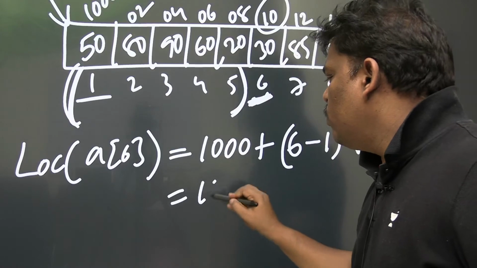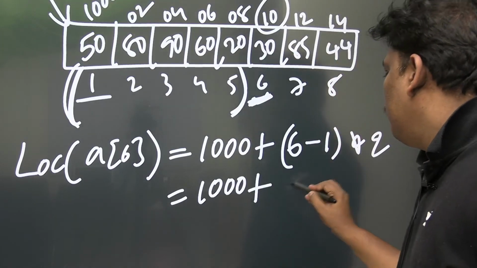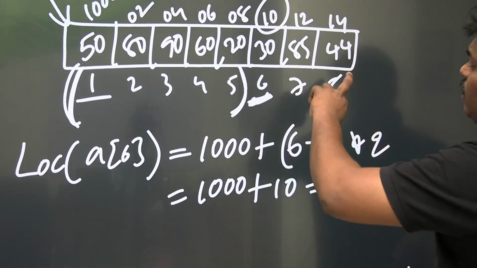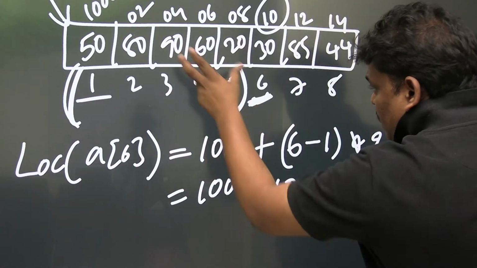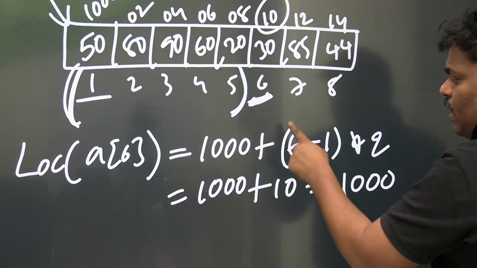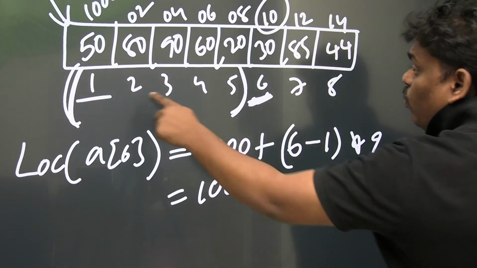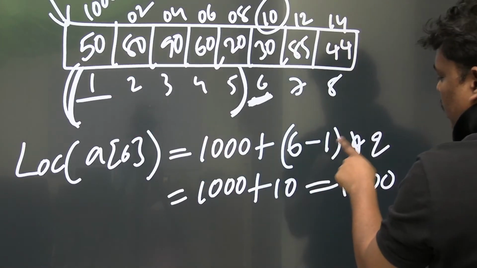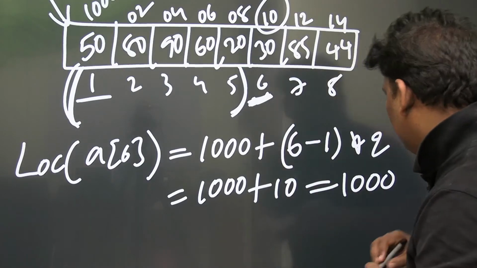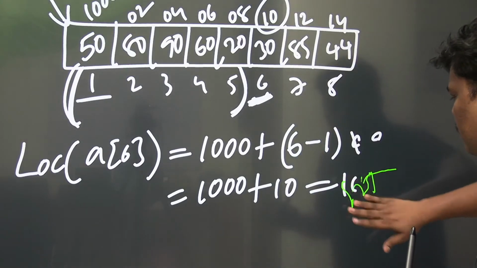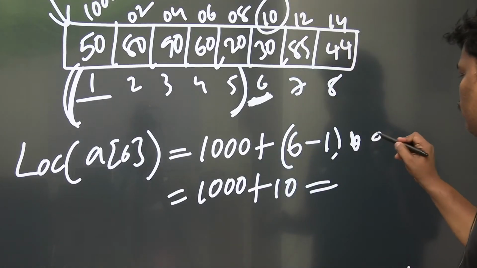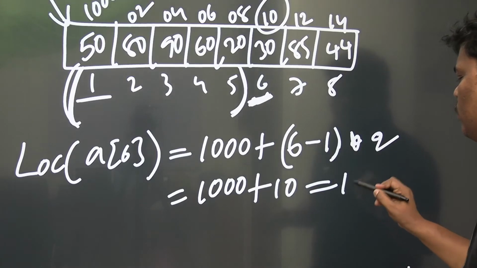Which will go to 1000 plus 10, 1010. Like this. If you want to find out any element location, right? Base address plus which element you want to go, that element position, minus 1 because the starting is 1, into 2. Finally 1000 plus 10, 1010. If you do the calculation, 1010. Let me write it now.